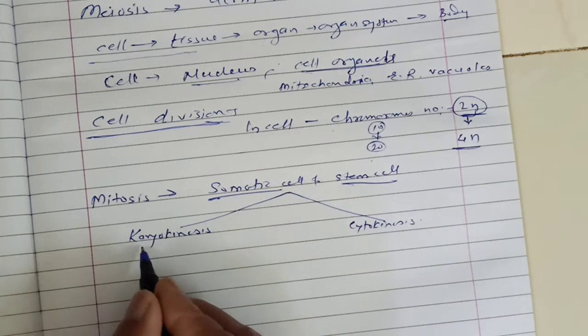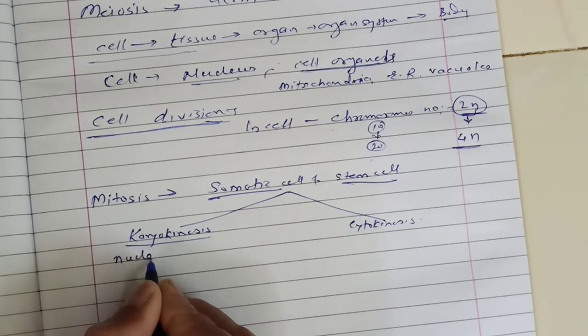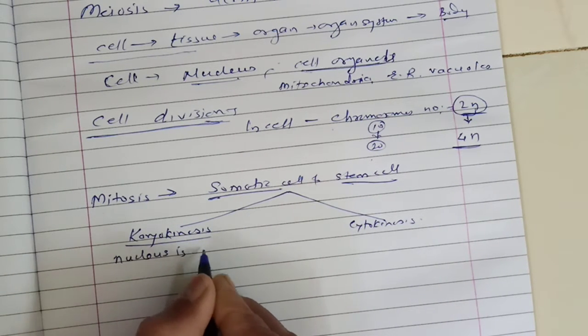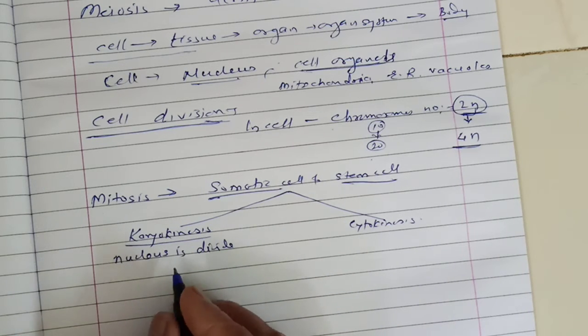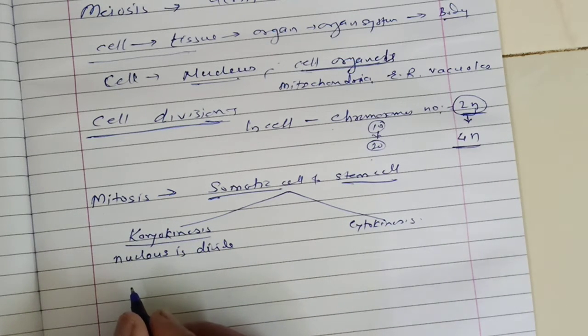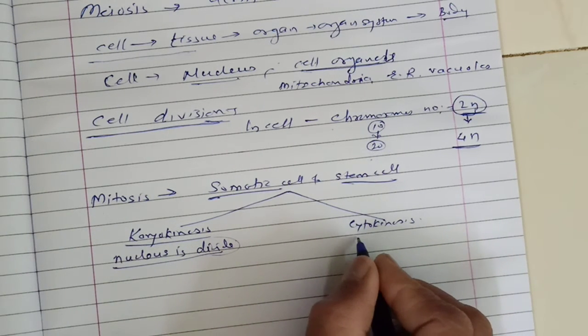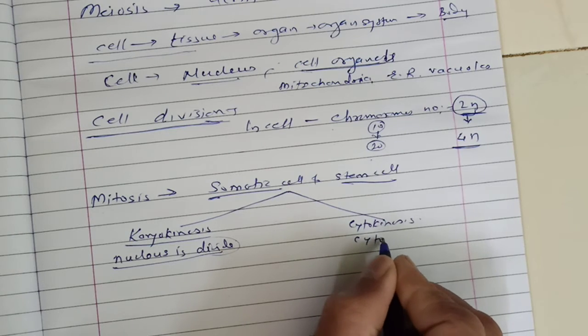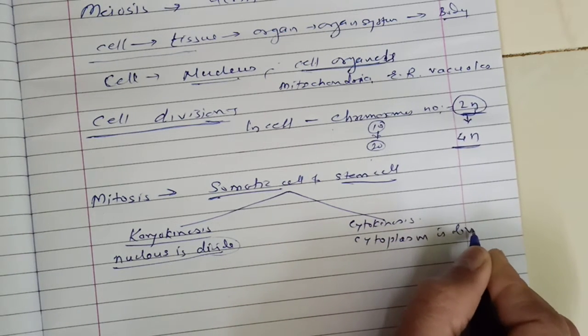Karyokinesis means the nucleus is divided, one nucleus divided into two nuclei. In cytokinesis, after division of the nucleus, the cytoplasm is divided.